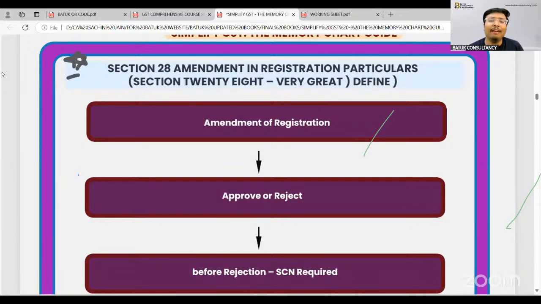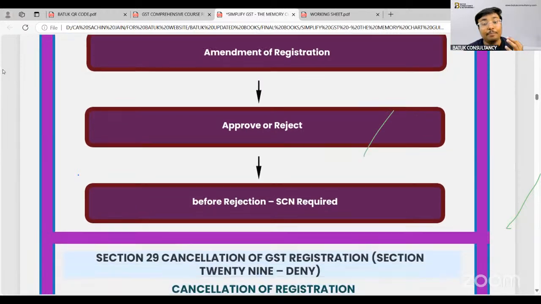Next, sir, we have taken the GST registration now. Suppose there is any change in the principal place of business, any change in the additional place of business, any change in the director, any change in the promoter, then can we file the amendment on the portal or not? So yes, you can file the amendment application on the GST common portal. Departmental authority may approve or reject your application, but before rejection they will provide you one show cause notice, that is the opportunity of being heard.